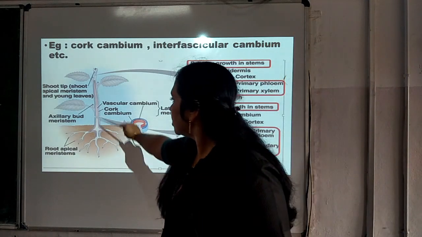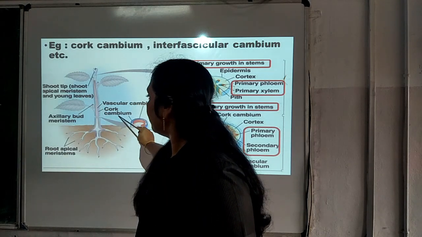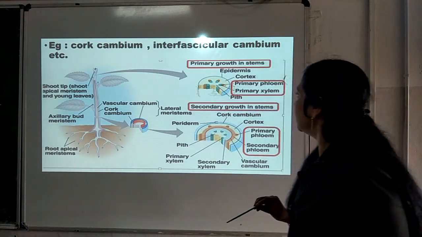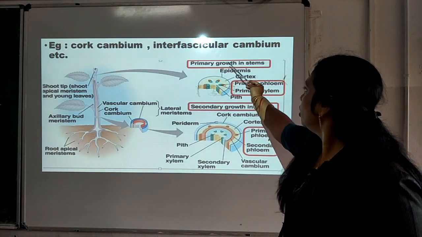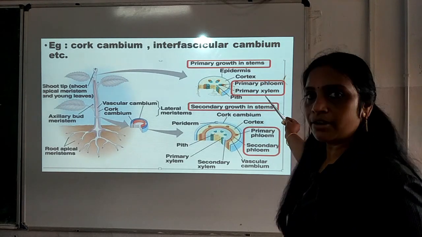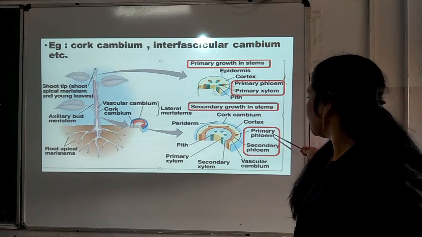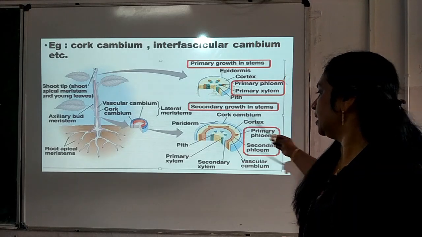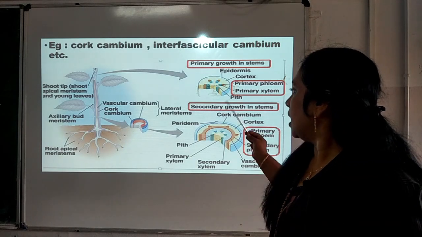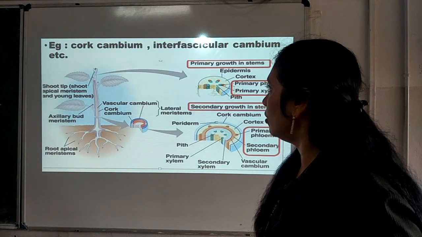Here you can see in the case of plant, apical meristem as well as cork cambium is there. Apical meristem is the primary meristem and cork cambium is the secondary meristem. You can see here in the case of primary growth in stem, when the first growth is taking place, at that time primary phloem and primary xylem are formed. But later on, when the secondary growth is taking place in the stem, at that time secondary phloem is formed there, secondary xylem is formed there. Understood, my dear children? So these are the primary and secondary meristem based on the origin of meristem.